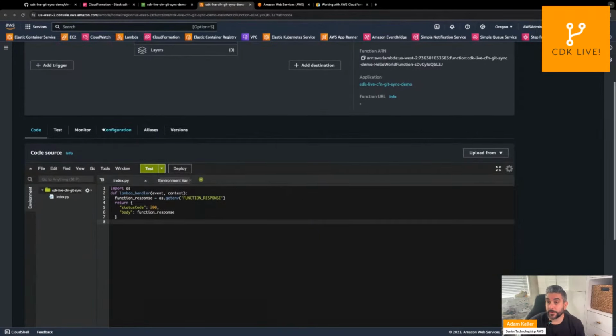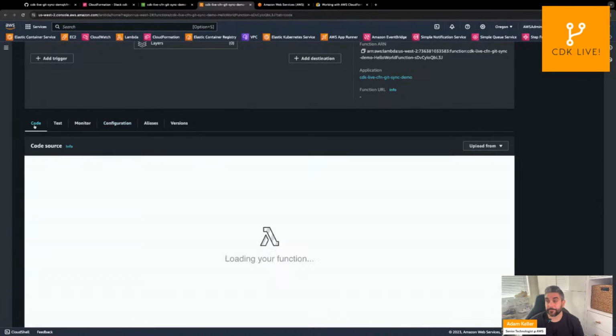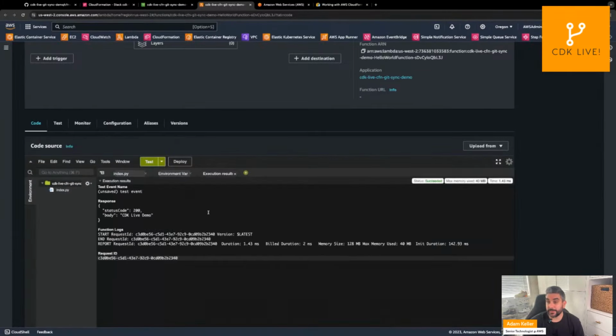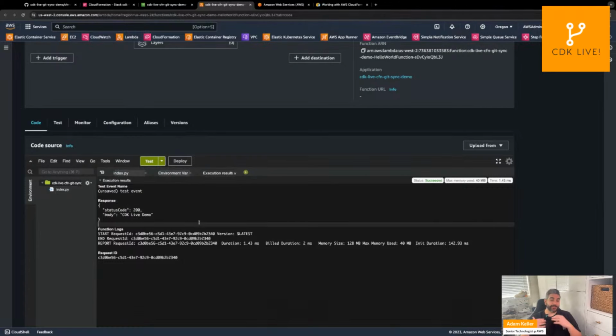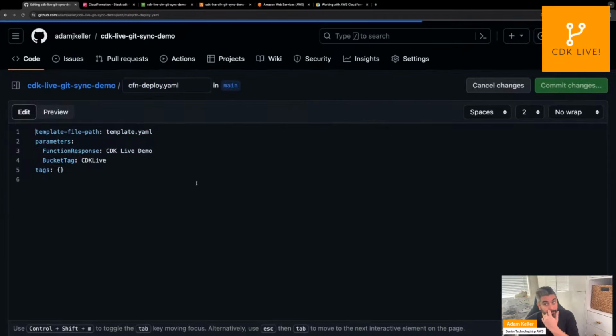So let's go to our configuration. We should have environment variables. There's our function response. So let's test it and then invoke the function. And there you go. So we can see CloudFormation recognized that commit as soon as I committed my changes. CloudFormation Git Sync took those changes in, ran a change set to see what was changing, and then updated the stack accordingly. So if we go back to our Git repo here, let's make a quick update just for fun.